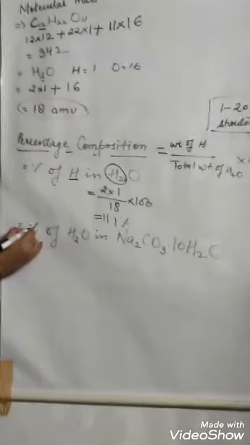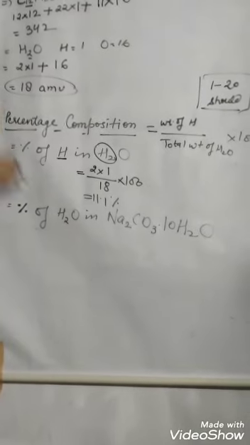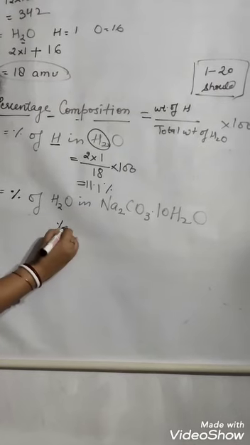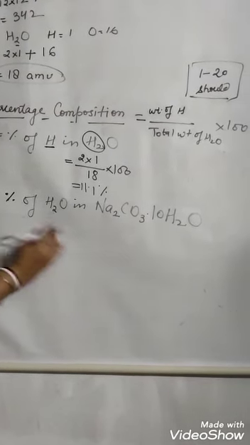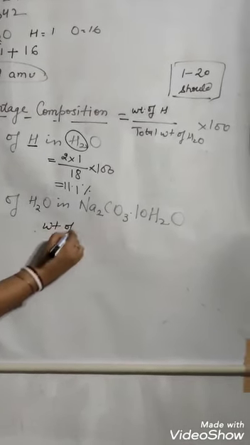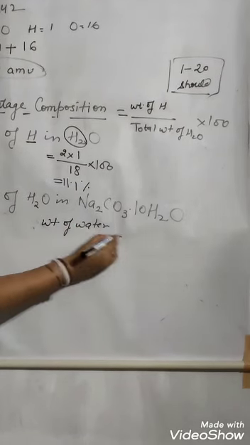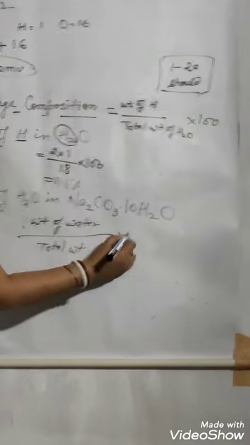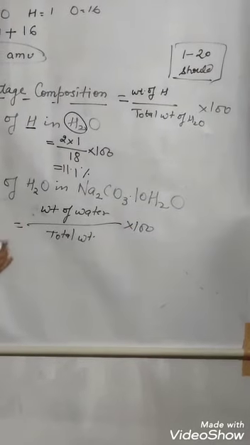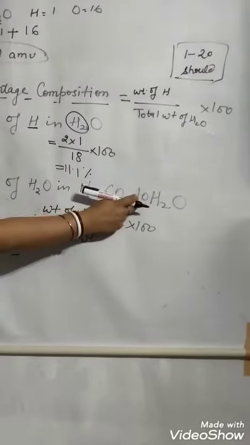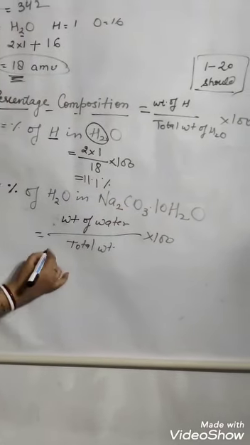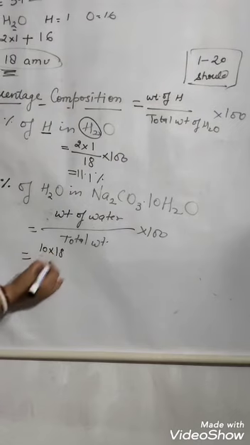Suppose we are asked to find the percentage of water molecules in this compound. What will be the formula? Weight of water upon total weight into 100. Here, how many water molecules? 10. The weight of water is 18. So 10 into 18.